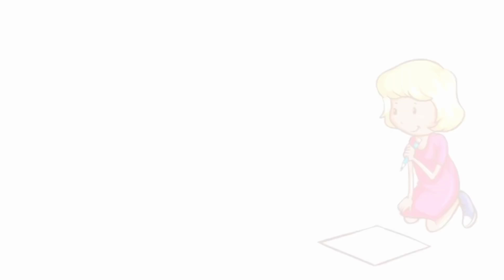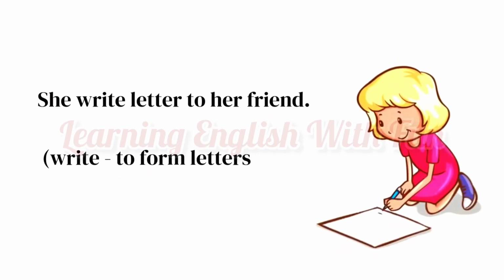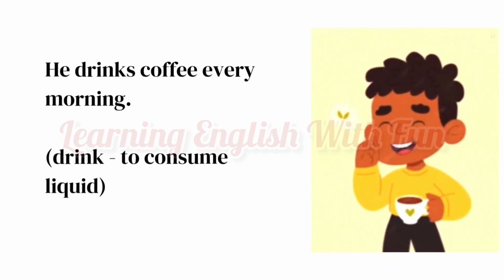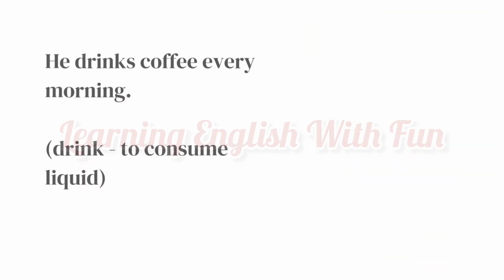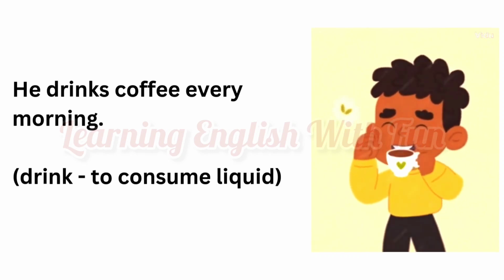Let's get started. She writes a letter to her friend. The verb write means to form letters. She writes a letter to her friend. Verb write means to form letters. He drinks coffee every morning. Verb drink means to consume liquid. He drinks coffee every morning. Verb drink means to consume liquid.